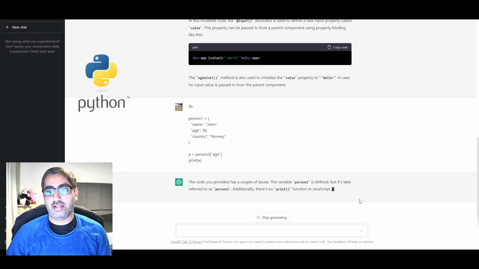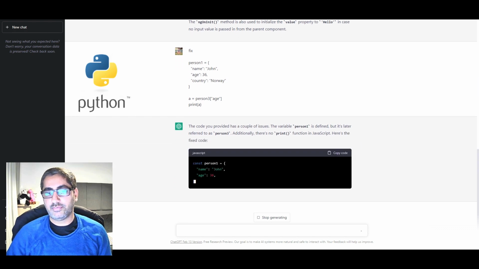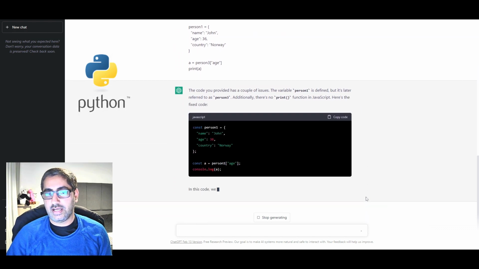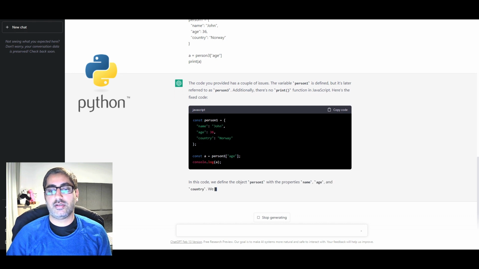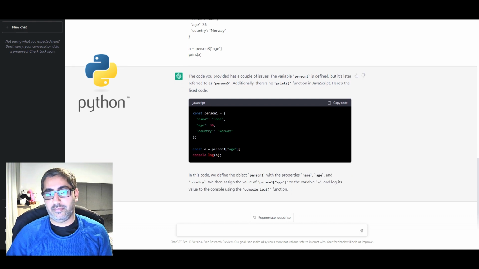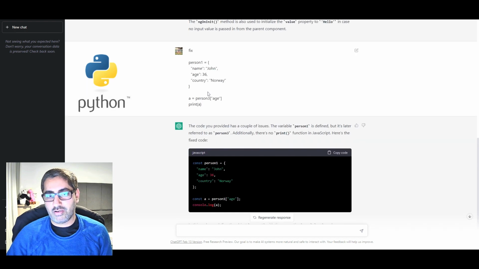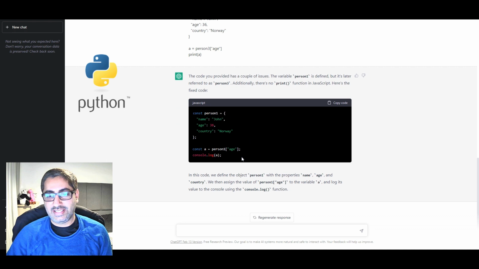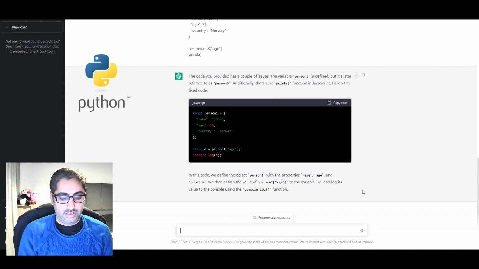Now it says the code I provided has a couple of issues, which it is fixing for me. But you just saw that it didn't recognize that this is Python code. It changed it to JavaScript code. You see that?